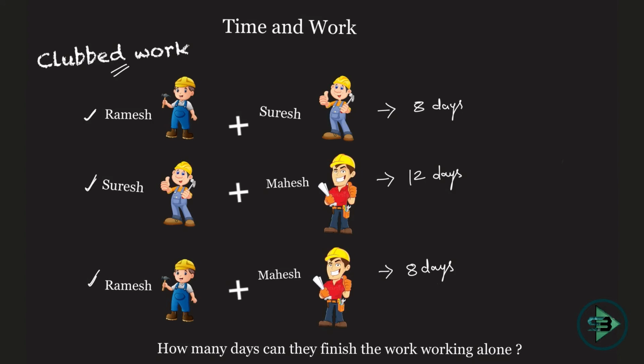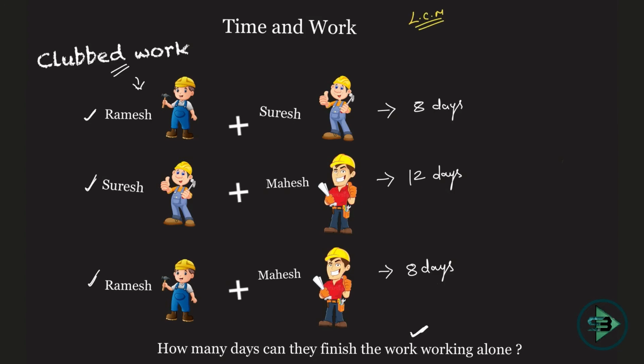And I ask you what was given earlier. How many days can they finish the work working alone? So I gave you working alone earlier, and I asked you if all three work together or if they work alternately. But now I am giving you clubbed work. Okay, which is this? Two of them are working at a time and they can finish a certain piece of work in so many days. So if they work alone, then how many days will be required to finish the work? Okay, and that's how this problem becomes different, but the approach still remains the same. Okay, we'll go with the LCM method and we'll solve this.